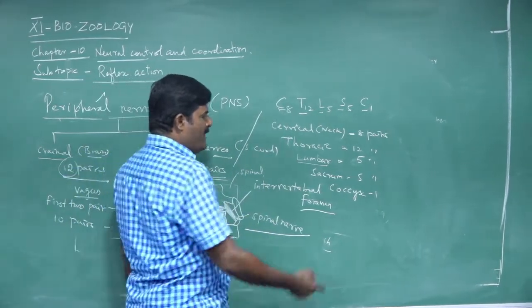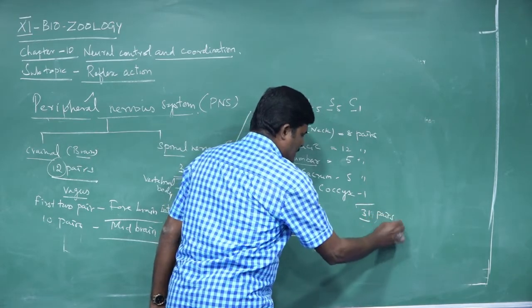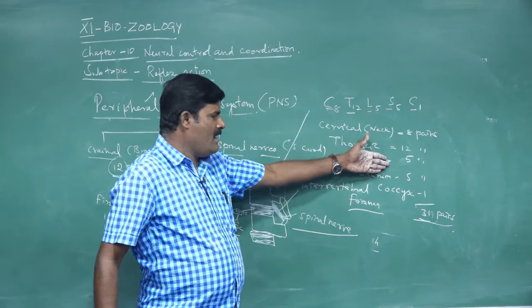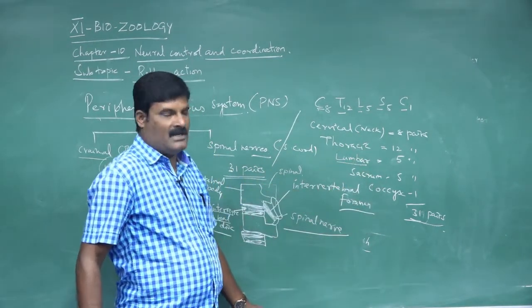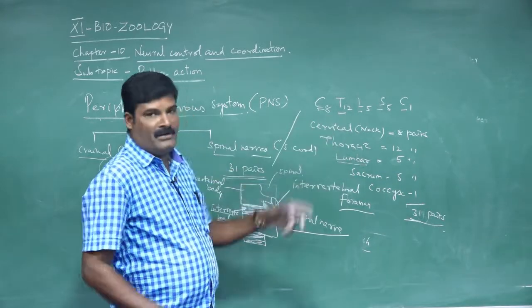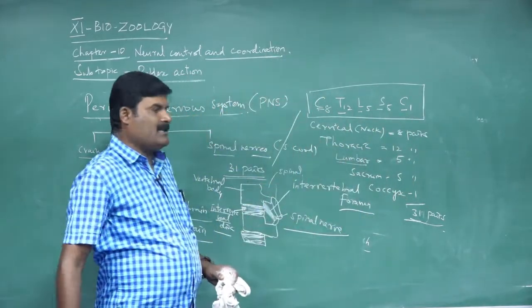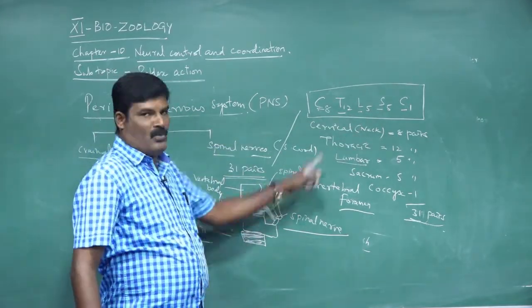So totally how many pairs are present? There are 31 pairs of spinal nerves. These arise from the spinal cord. So this is an important formula. Note it. That is C8, T12, L5, S5 and another one is C1.